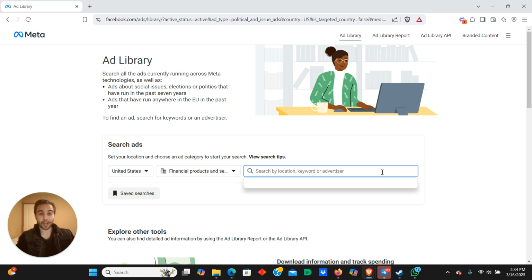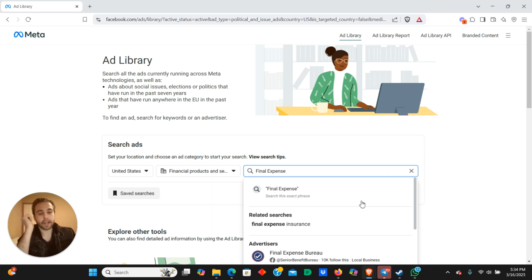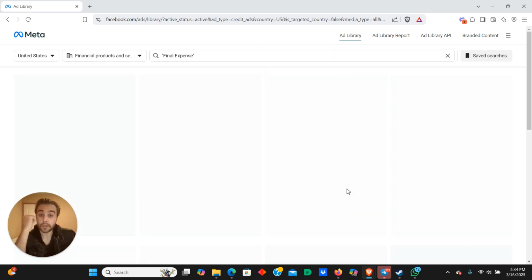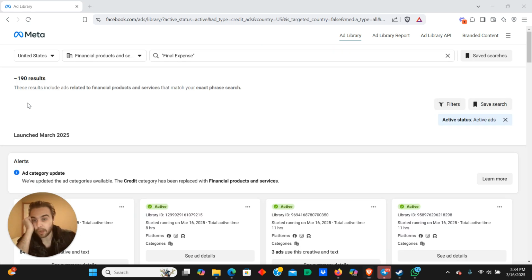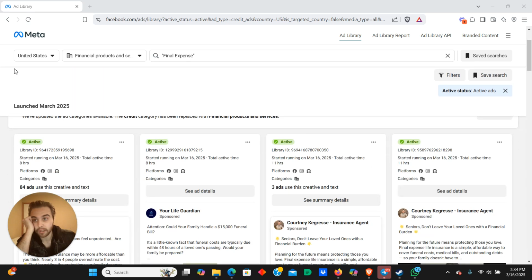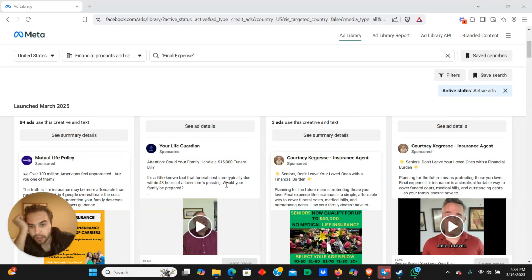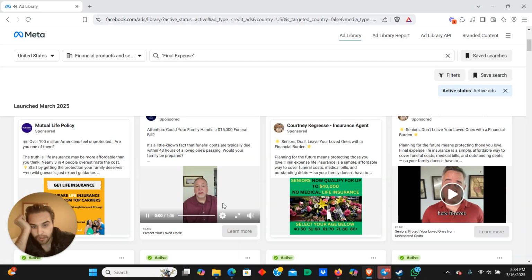But for my education as well as yours, I have actually never touched final expense in my entire life before. But just to prove my point that you can use this, we're going to type keywords associated with final expense. Again, I don't do final expense marketing, so this is a pretty neat thing for me too. What's it going to look like? Let's find out. Okay, whatever. Oh, videos. Huh. Okay. What does this one say?